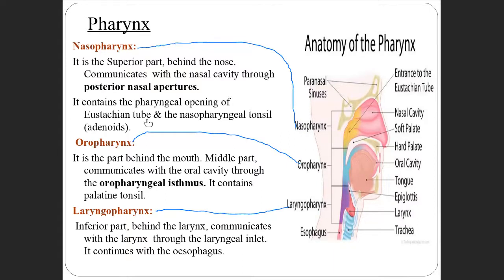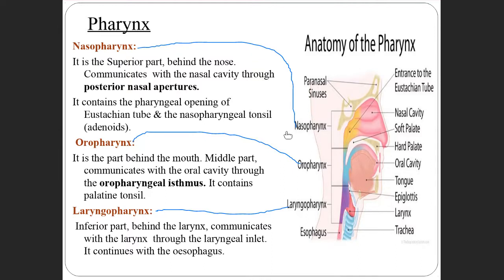Does anyone know what is meant by auditory tube? No? Okay.